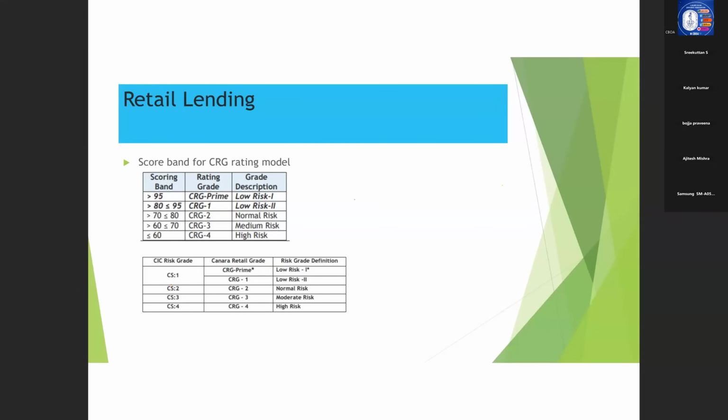Now, there is a mapping towards credit risk gradation also. That is CS1, CS2, CS3, CS4. That also you need to learn by heart. That is, in the case of CRG Prime and CRG1, the CIC risk gradation is CS1. And other things are very easy because it is 1, 2, 3, 4. CS2 means CRG2, CS3 is CRG3, CS4 is CRG4. Okay. So that part is clear. So you need to learn this also by heart.